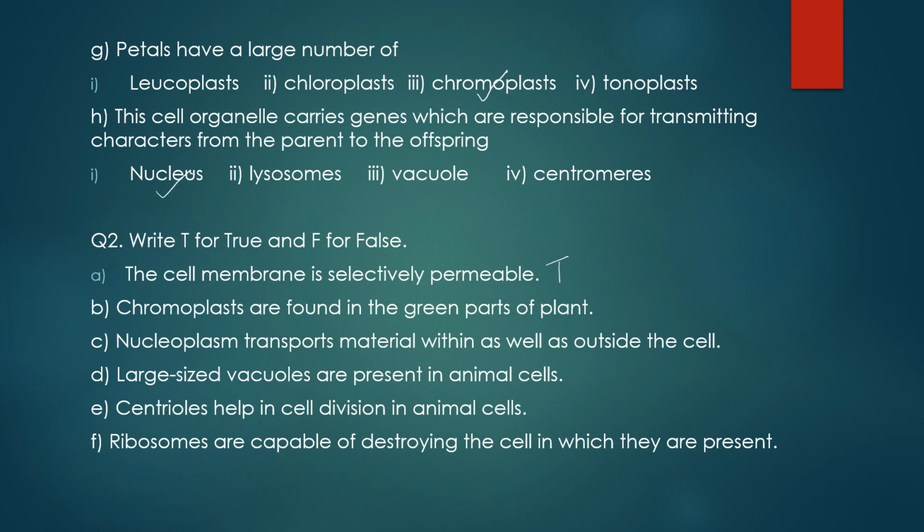The next statement is, chromoplasts are found in the green parts of the plant. Now this is again a repetition. Just now we have studied that chromoplasts are the kind of plastids which impart all the colors except green. So they cannot be found in the green parts of the plant. So this statement is incorrect. This is false.